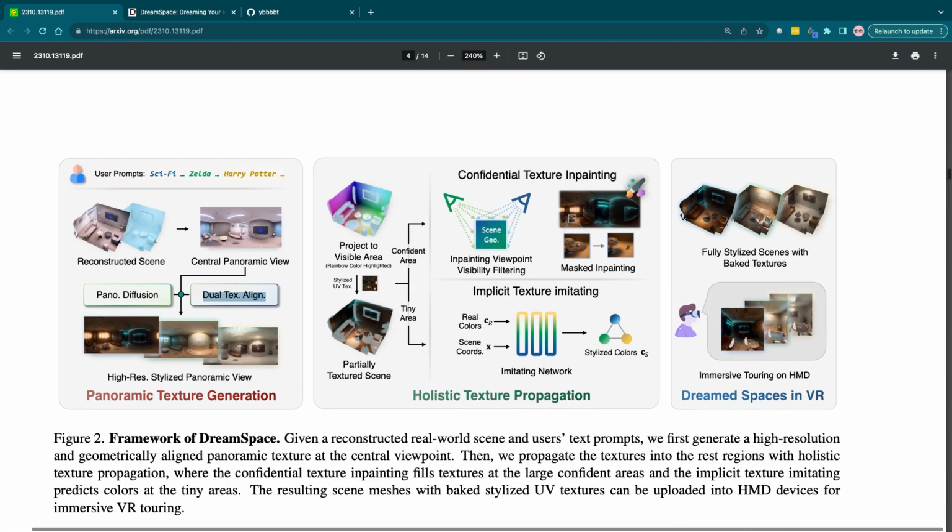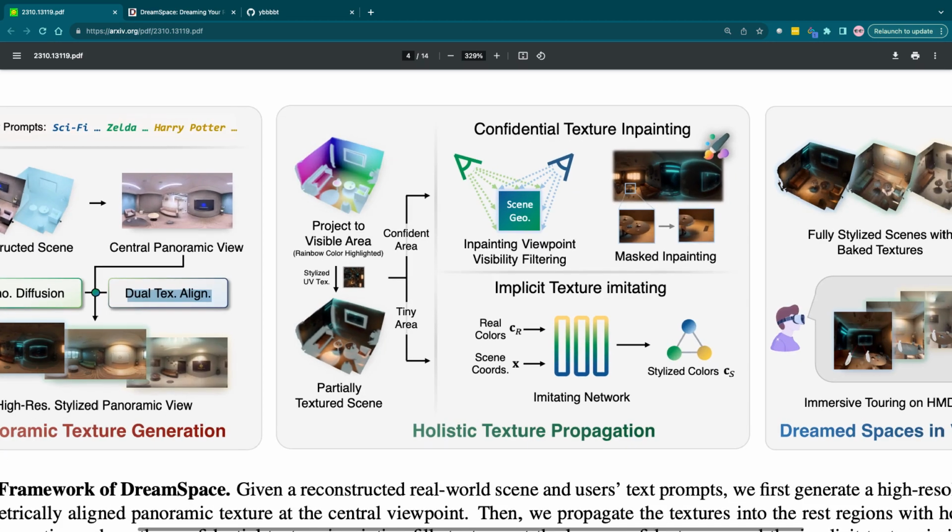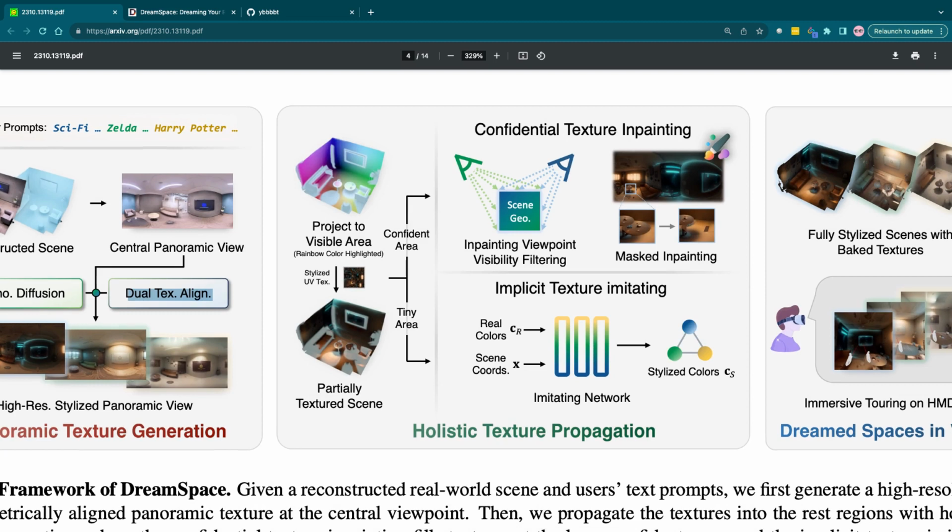Then the second stage, which is holistic texture propagation. So we have a partially textured scene, and we project to a visible area. Then that's stylized to UV text. Then that's split into confident area, tiny area. So confident texture inpainting. At the top here, we have inpainting viewpoint visibility filtering.